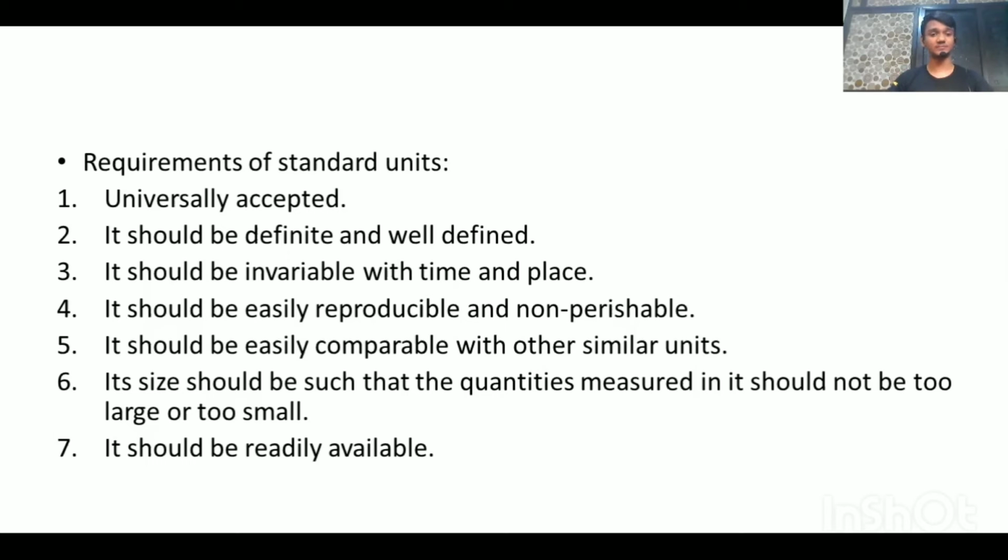Then the next point, the sixth point: its size should be such that the quantities measured in it should not be too large or too small. For example, say we take grams. It's a normal standard unit. If it goes above a certain limit, we take kilograms, or decagrams, hectagrams. That is further, that is the system of units. So the quantities measured in it shouldn't be too large or too small.